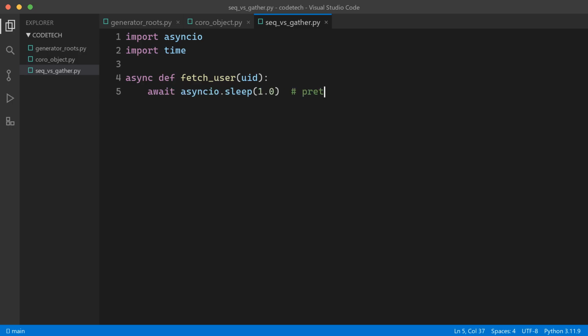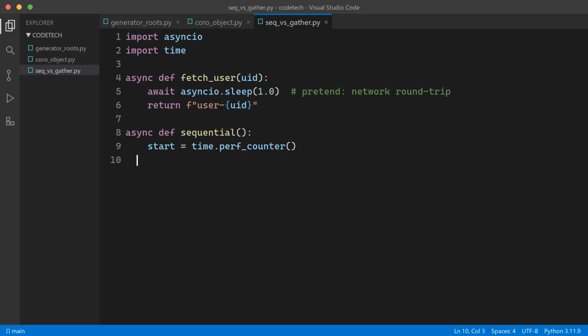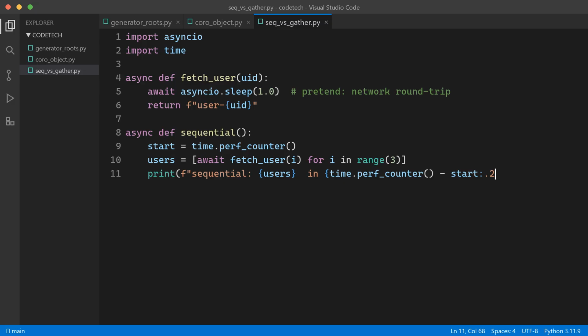asyncio.sleep, unlike regular sleep, is a polite pause. It tells the loop, wake me in a second, and steps aside. Now, 2 ways to fetch 3 users. Way 1, the way everyone writes first. A loop that awaits each fetch, one after another. This is the classic async trap, and I want you to see exactly why.